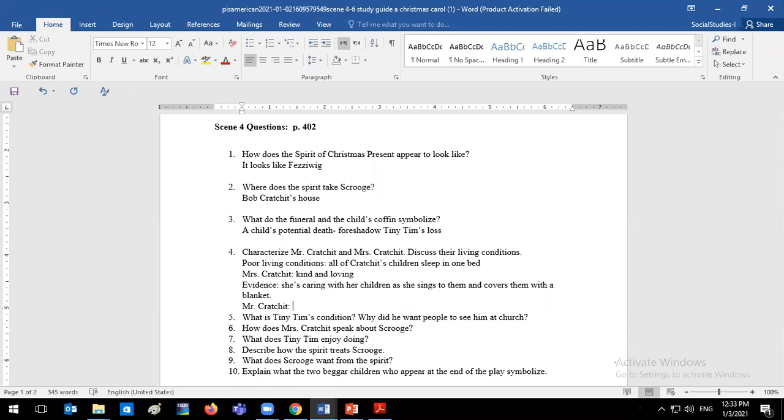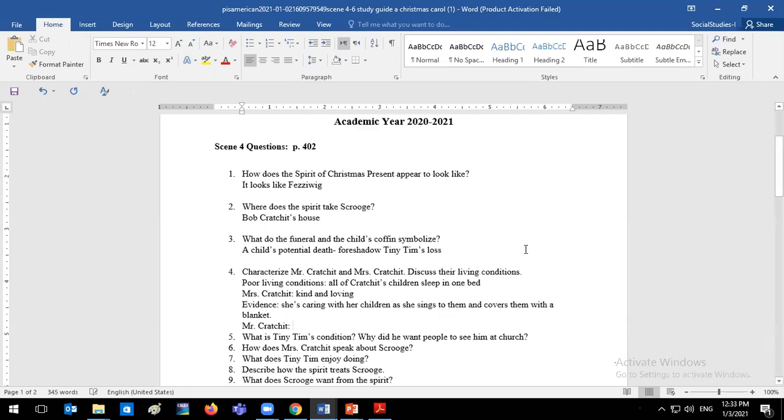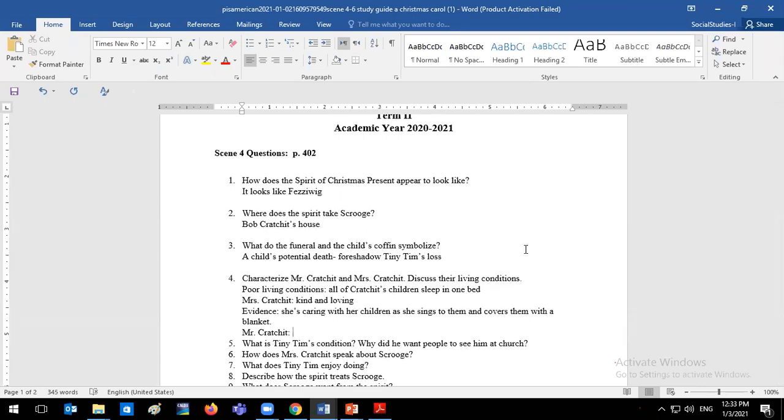How would you describe Mr. Cratchit? What are some adjectives that we can describe Mr. Cratchit? We know that he's very giving to his job, right? And whenever Scrooge needs him, he's there for him, right? So we can say that he's dedicated, okay, and he's also hardworking, and also kind, and he's tolerant.